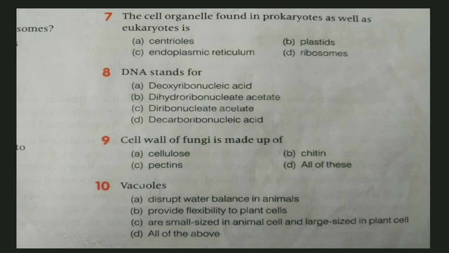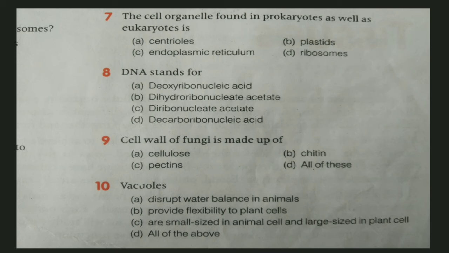First, plant has the cell wall, and second, fungi having the cell wall. So, cell wall of plant is made up of cellulose. So, cell wall of fungi is made up of what? Four options are given over here: cellulose, chitin, pectins, and all of these. Which will be the correct answer? That is B, chitin. Cell wall of fungi is made up of chitin.